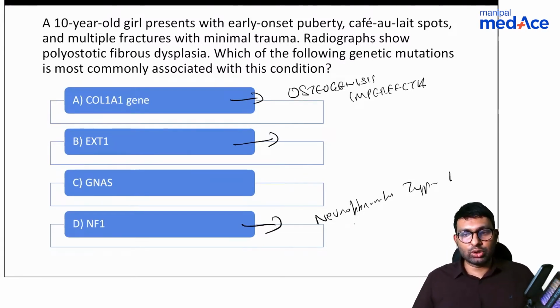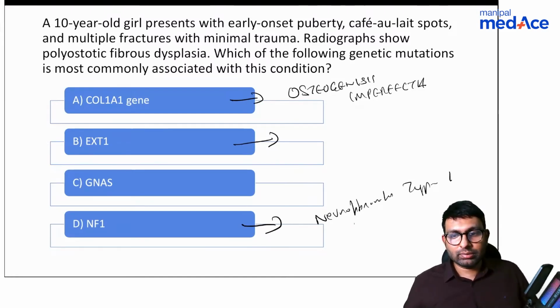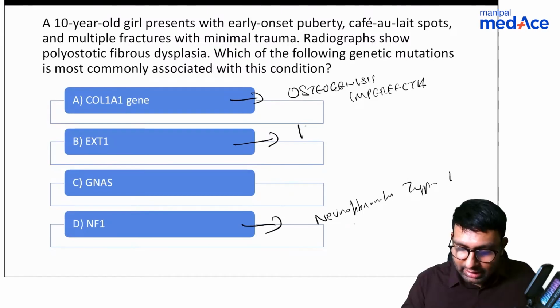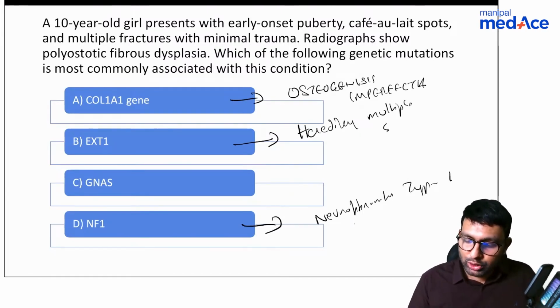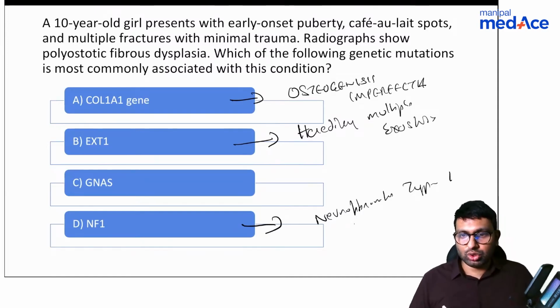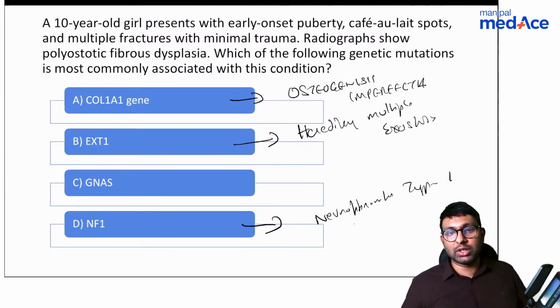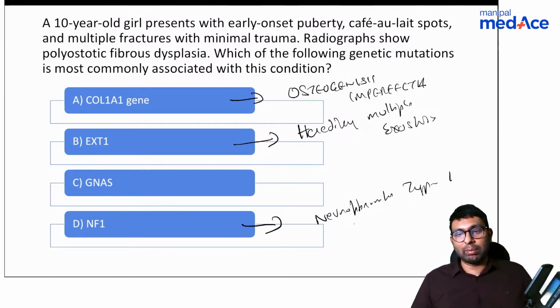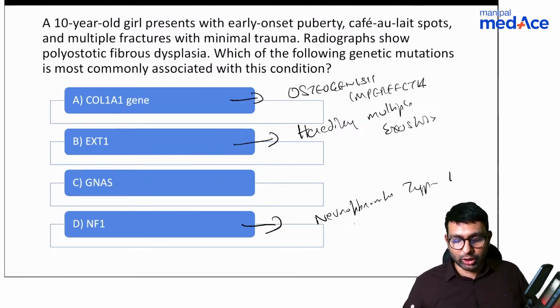Okay, Stardust says he doesn't know the answer. So B is seen in a condition called hereditary multiple exostosis. This is where EXT1 and EXT2 genes are involved. So HME, hereditary multiple exostosis, is where you see the EXT1 gene. But your answers were right.